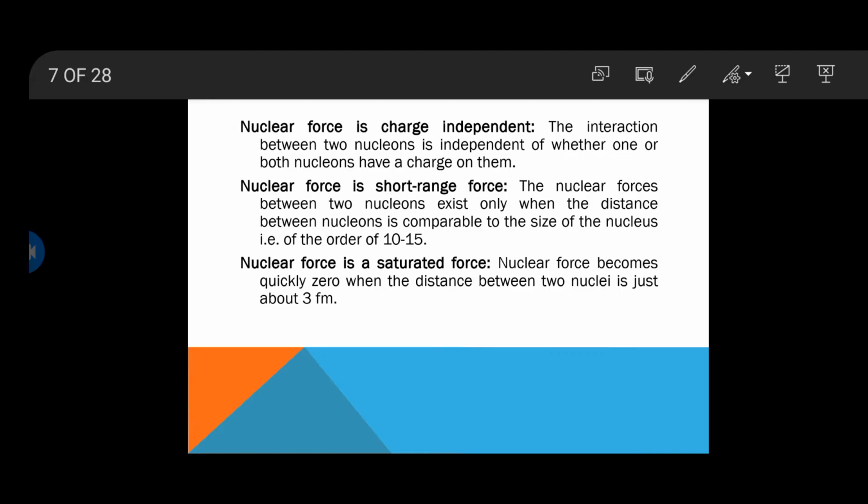Nuclear force is a saturated force. Nuclear force becomes zero when the distance between two nucleons is about 3 Fermi. As we discussed earlier, the nuclear force is short range, and a nucleon can interact with the nearest neighbor. So the nuclear force is a saturated force. The nucleons can attract only the nearest neighbor and have no influence on the other nucleons. Nuclear force becomes saturated in a medium or big nucleus itself. These are the properties of the nuclear forces.